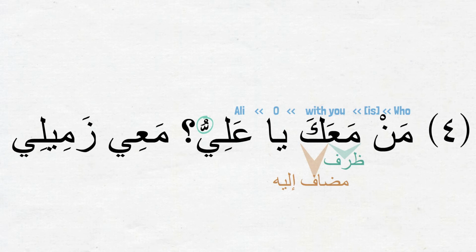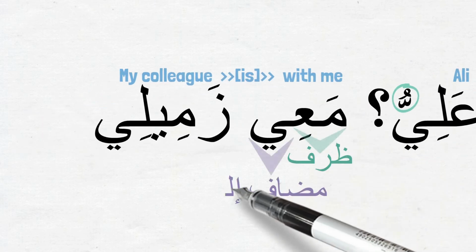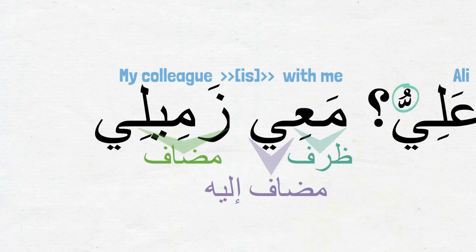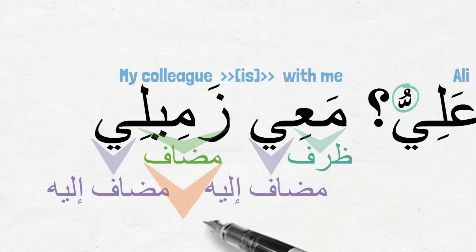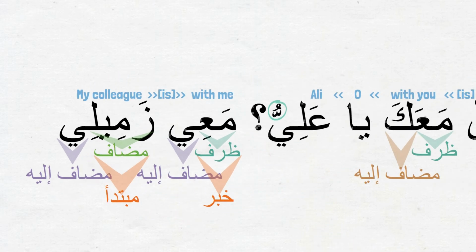And the answer is the اسمية sentence. معي زميلي. My colleague or my classmate is with me. معي is the combination of the ظرف مع and ضمير يا. زميلي is the إضافة combination of زميل and ضمير يا. And we learned in the last episode that ظرف cannot be مبتدأ. And we know مبتدأ should be مرفوع اسم. So we pick زميل to be مبتدأ of the اسمية sentence. وهو مضاف and ضمير يا is the مضاف إليه. And the خبر is the ظرف مع, and it is a شبه جملة type خبر.